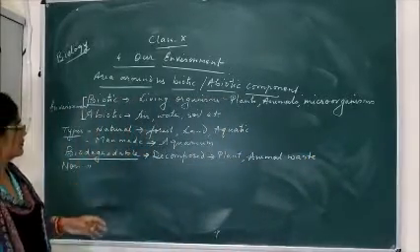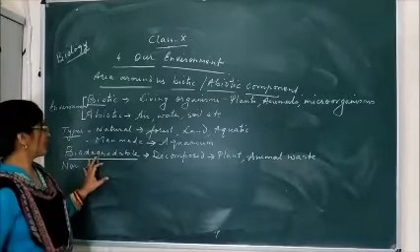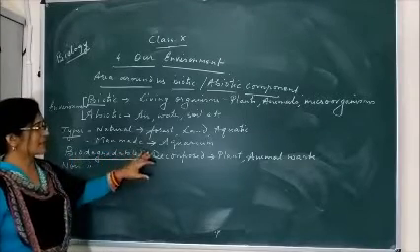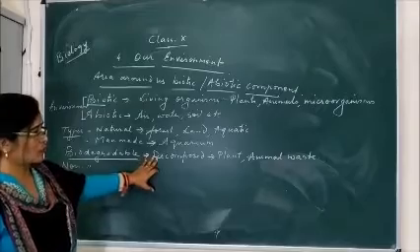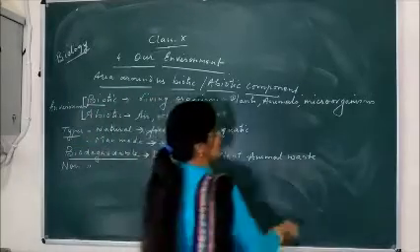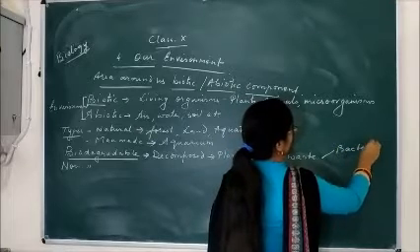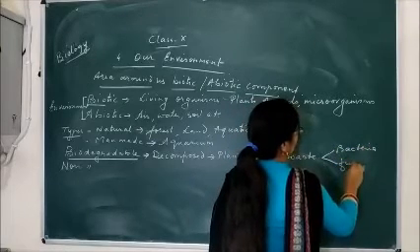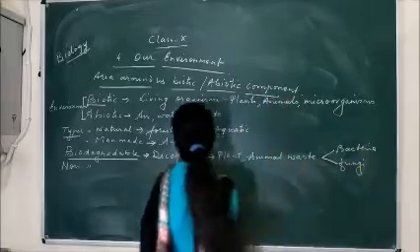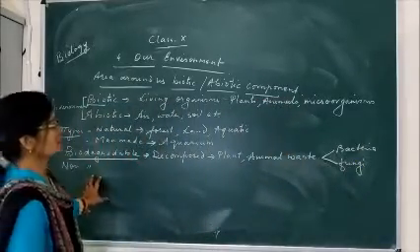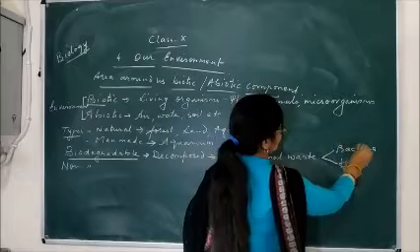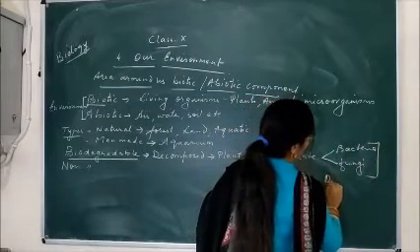So many substances are there. They are called biodegradable because they can be decomposed by microorganisms, and the microorganisms are bacteria and fungi. They both are involved in the decomposition of the biodegradable substance. That's why they are also called decomposers.